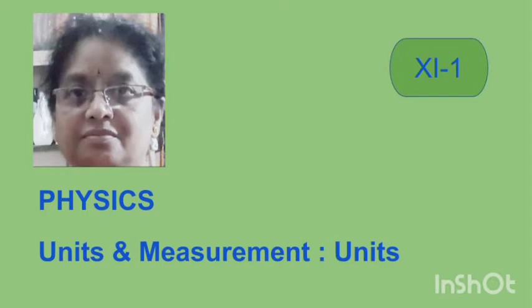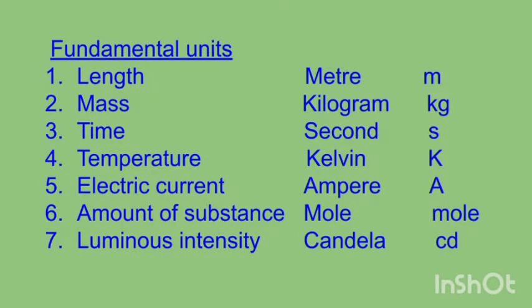Now come to units. Units are the standard reference with which we compare the physical quantity. We have some fundamental or base units. The units for the fundamental quantities are called fundamental or base units, and in terms of these, all other physical quantities can be expressed.